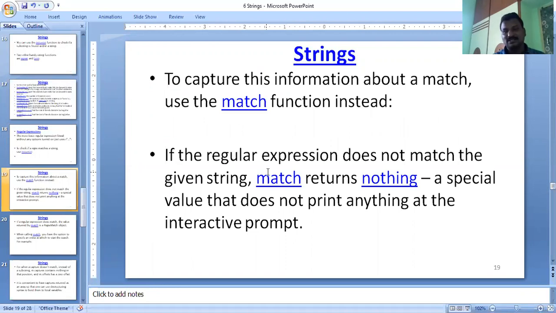Here there is some information about the match function. To capture the information about the match, use the match function. That kind of match related information is also obtained by using the match function. In this way, you will perform different regular expressions. That is simple information about these regular expressions, matches, and some of the functions regarding strings. That is simple information about the string.